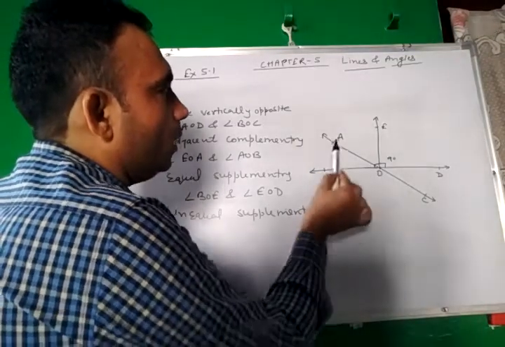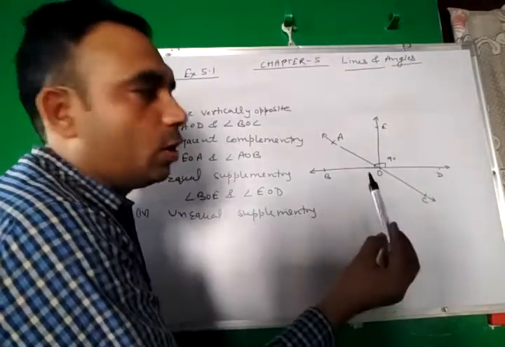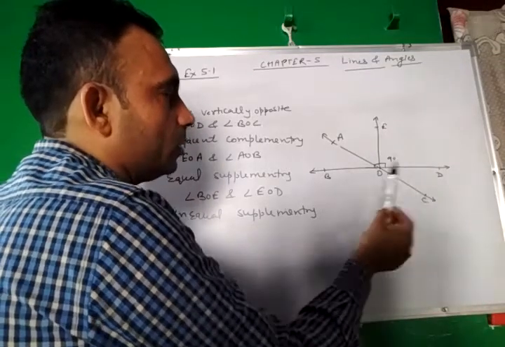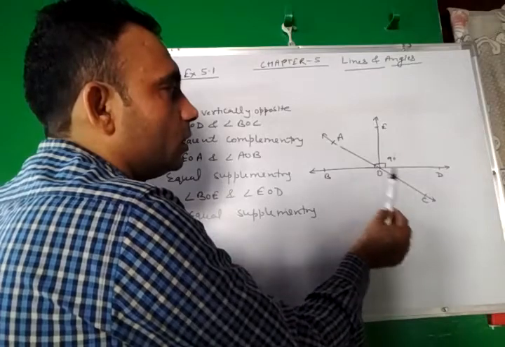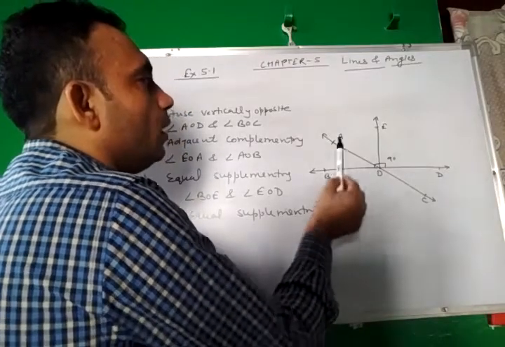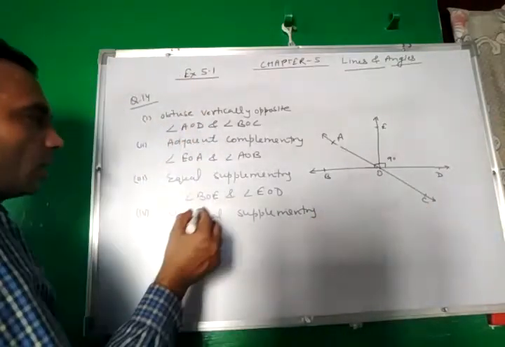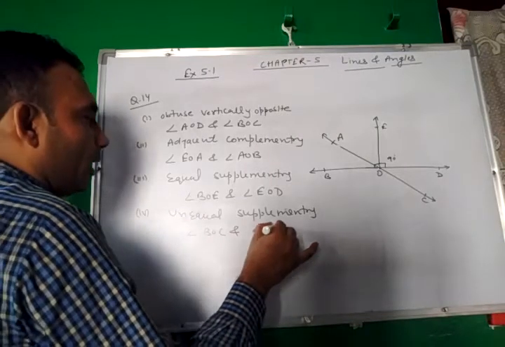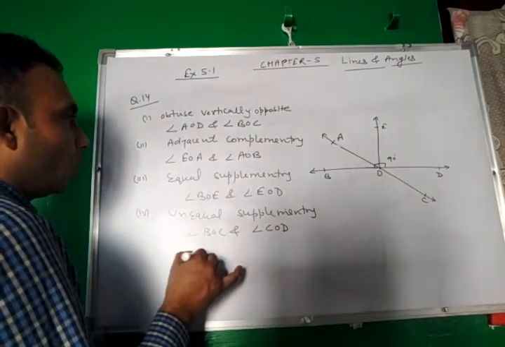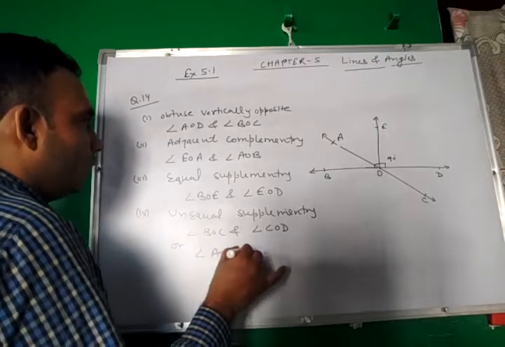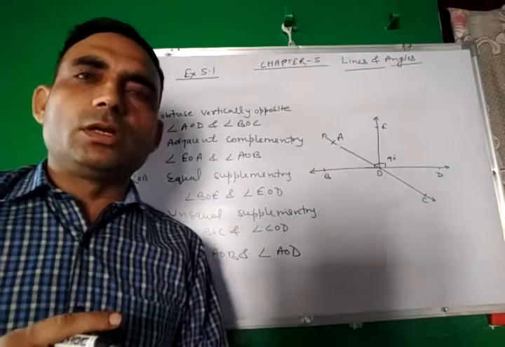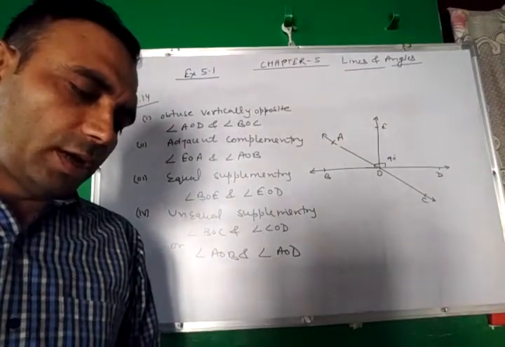Angle AOB and AOD are also not equal and form a pair of supplementary angles. So either BOC, COD or AOB and AOD are the pairs of unequal supplementary angles.